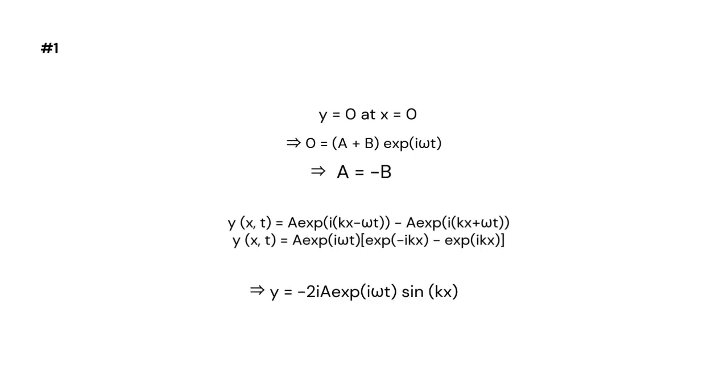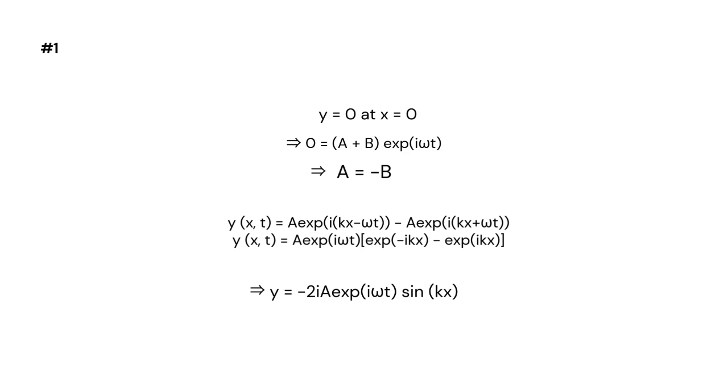So now let's apply the boundary conditions. The first condition is y equals 0 at x equals 0. Since y equals 0 here, I can put 0 equals a plus b e to the power i omega t, and then I get that a equals minus b. So now if I substitute this within the equation,